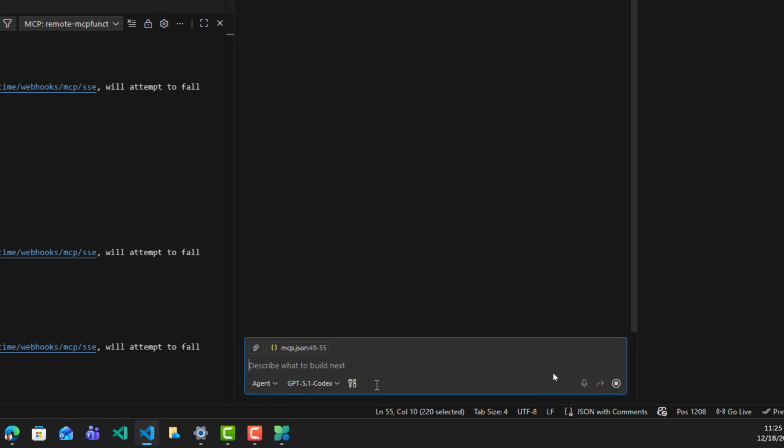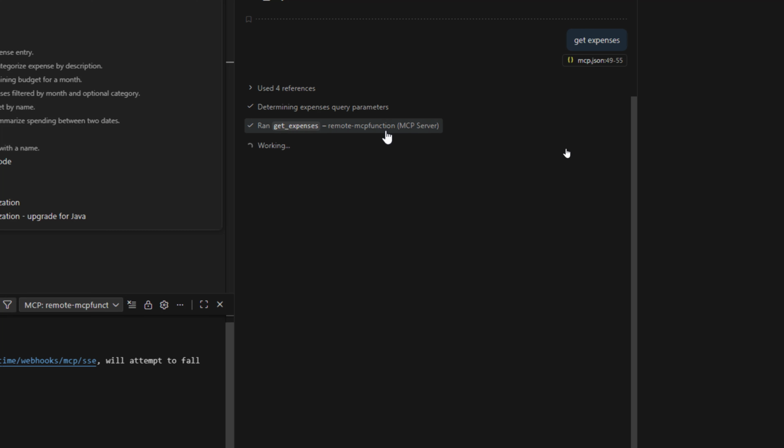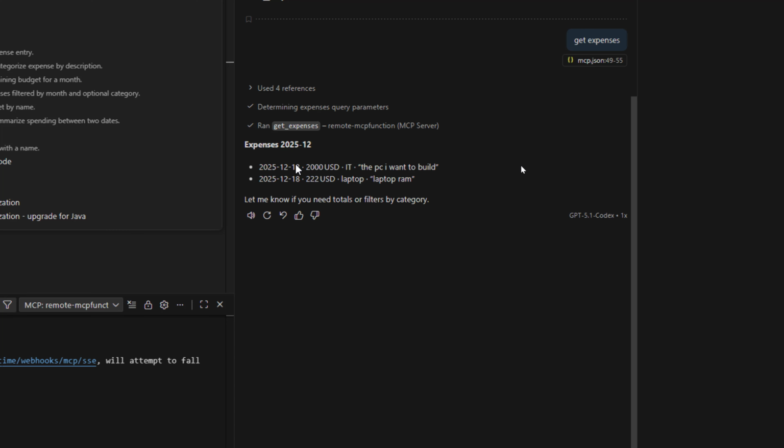Let's wait for a few seconds and run, and here, this is the expenses for this month. So the PC I want to buy costs $2,000, and the $222 laptop RAM that I bought.